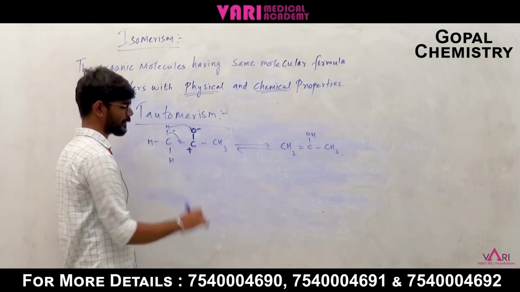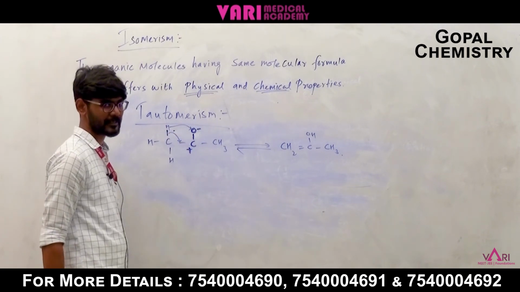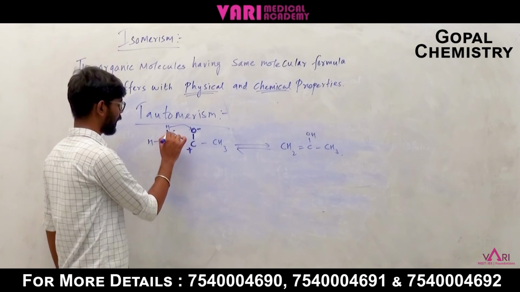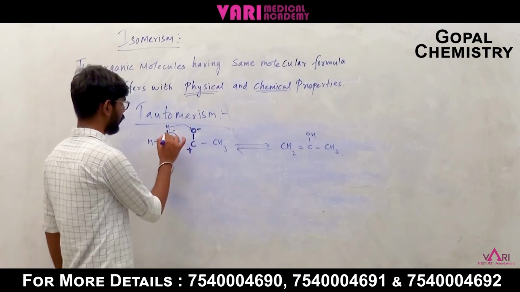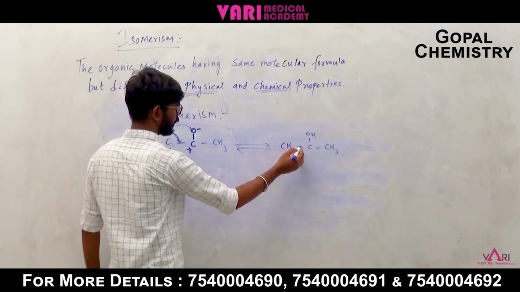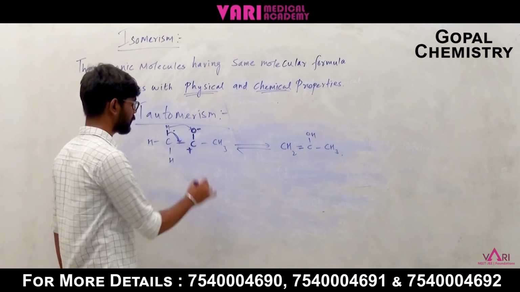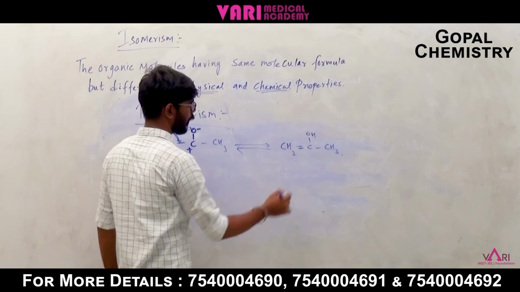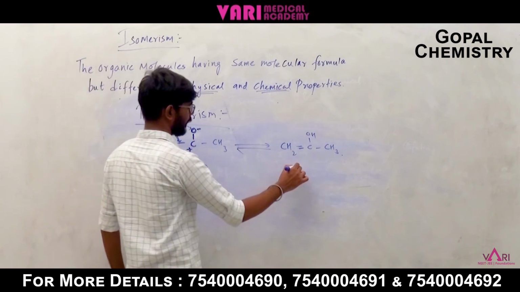To stabilize this carbocation, this is hyperconjugation, right? This sigma bond has to come here and this hydrogen goes to oxygen. If this bond comes here, we have a double bond, right? Here a double bond results and this hydrogen migrates to oxygen. So this is OH. So here keto form is there and here enol.